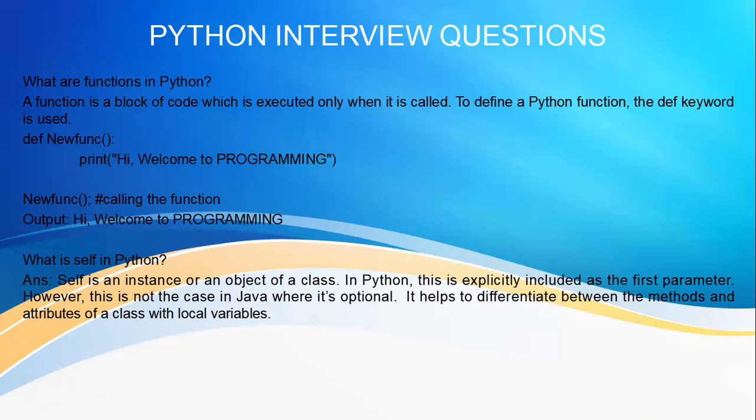However, this is not the case in Java, where it is optional. It helps to differentiate between the methods and attributes of a class and local variables. The self variable in the init function refers to the newly created object, while in other methods it refers to the object whose method was called.